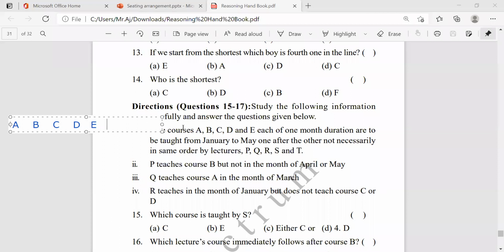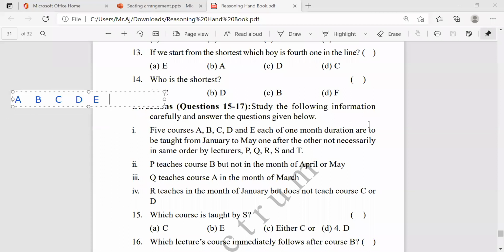Sorry, first read the question. 5 courses, A, B, C, D, E, each 1 month duration are to be taught from January to May, one after one another month in a necessary, not necessary, in the same order by lecturers P, Q, R, S, T. So 5 lecturers is there, P, Q, R, S, T, 5 courses is there, A, B, C, D, E, and 5 months is there, January, February, March, April, and May, totally 5 months.